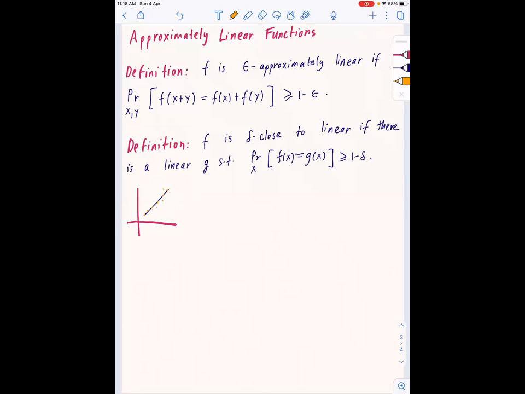You want to see if there is some fixed interpolating linear function which actually interpolates most points. That's the question.